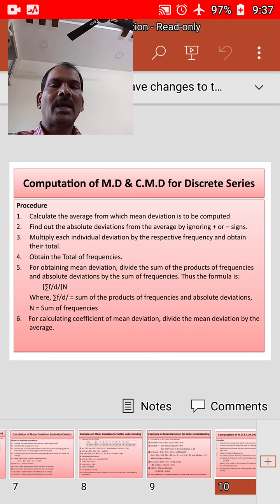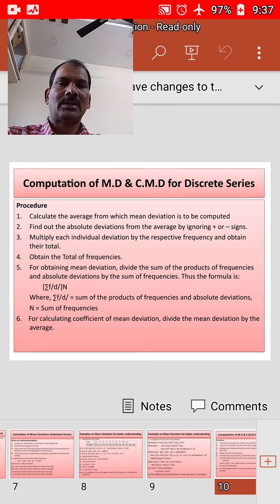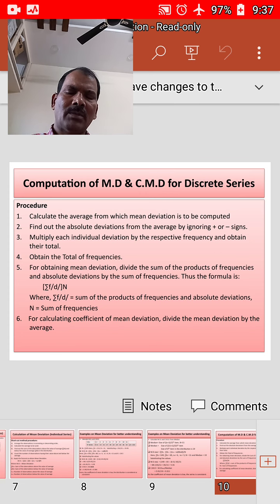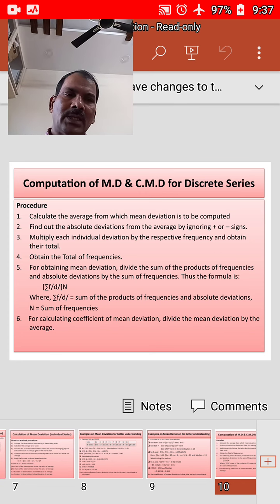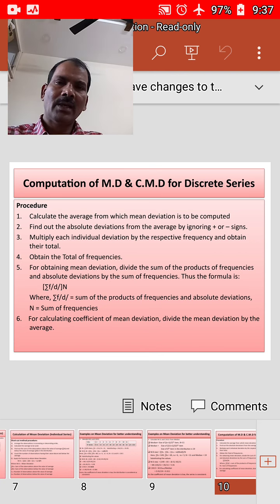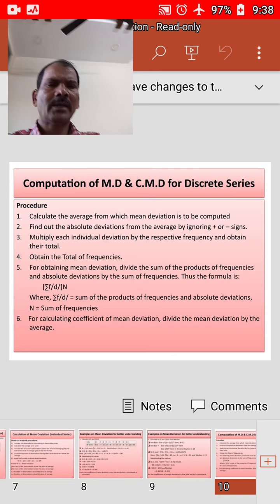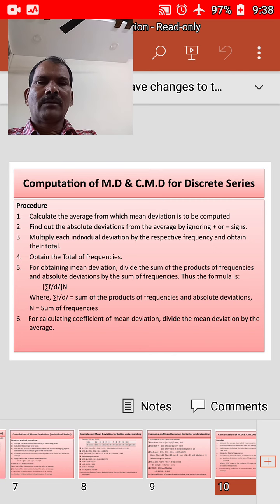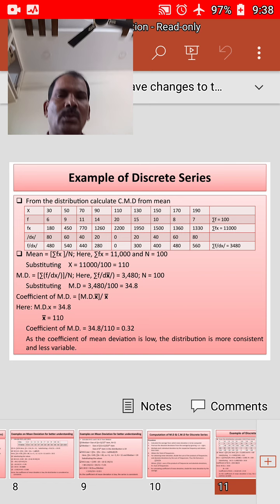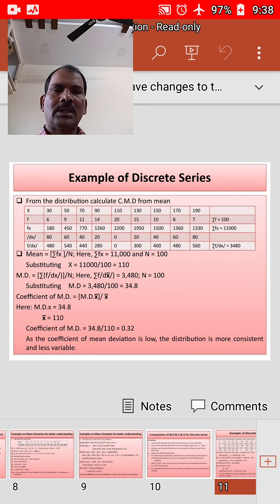Here sigma f into modulus d is the sum of the products of frequencies and absolute deviations. N is the sum of the frequencies, or we can say the number of observations, but since we are using a discrete series here, we call it the sum of the frequencies. And sixth, for calculating the coefficient of mean deviation, divide the mean deviation by the average. With this, we will do one problem on the discrete series.